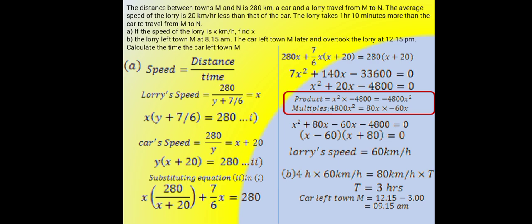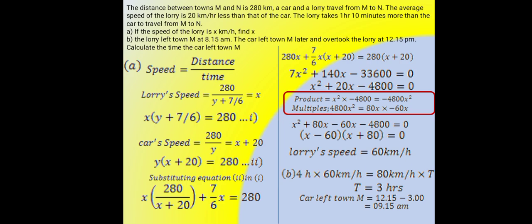The distance between towns M and N is 280 kilometers. A car and a lorry travel from M to N. The average speed of the lorry is 20 kilometers per hour less than that of the car. The lorry takes 1 hour and 10 minutes more than the car to travel from M to N. A. If the speed of the lorry is x kilometers per hour, find x.